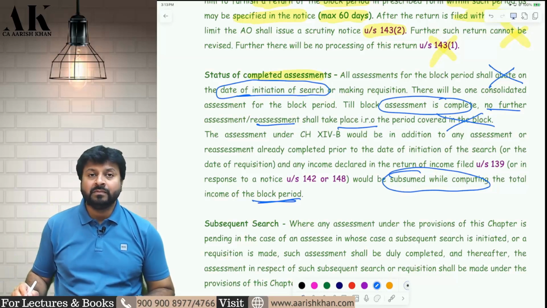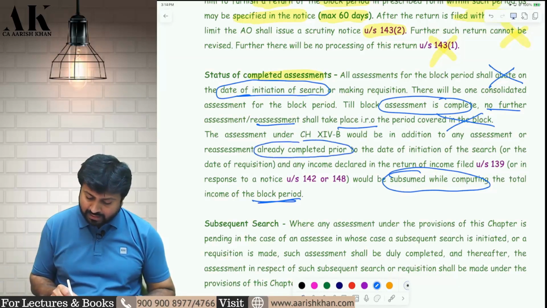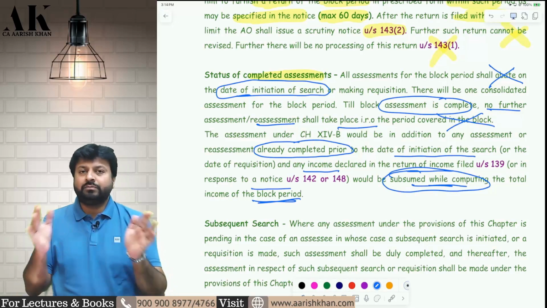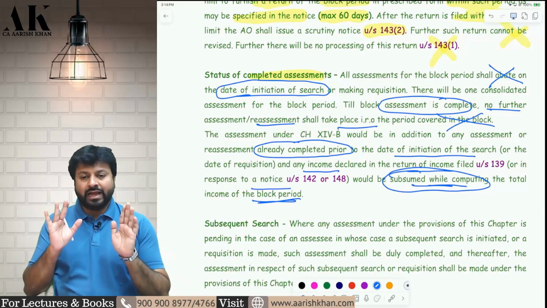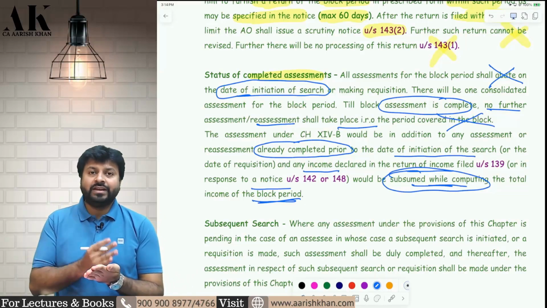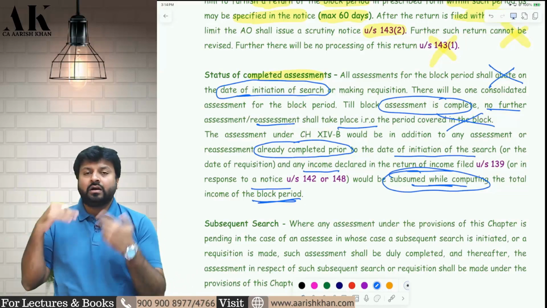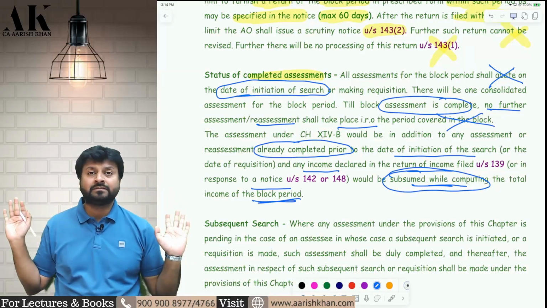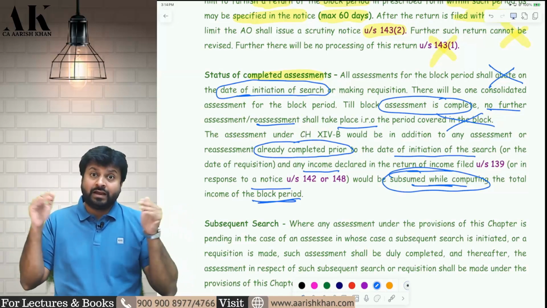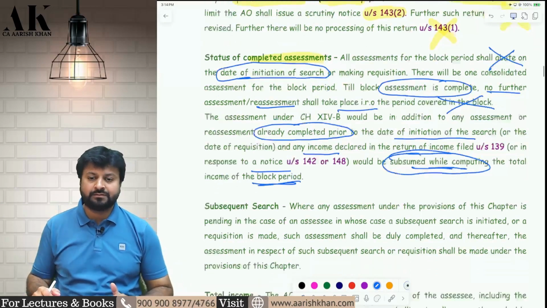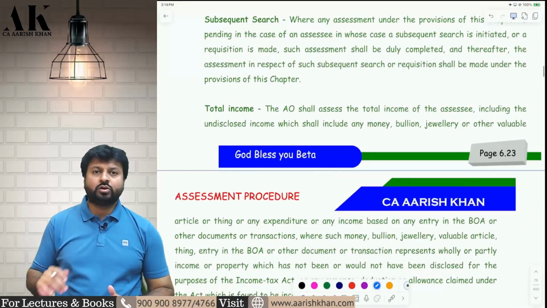Is it clear? Sir, what about the assessments which are already completed prior to the date of initiation of search? Any income declared in the return of income would be subsumed in the total income. How to compute total income, we will see after some time. But as of now, try to understand one thing. What is the status on the date of initiation of search? If any assessment is pending for the block period, all those assessments will abate, will stop, will pause. They cannot do assessment under the respective section. They have to be considered under the total income of the block period, and you have to come under the block assessment.